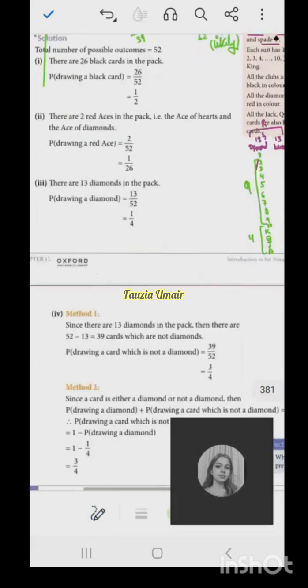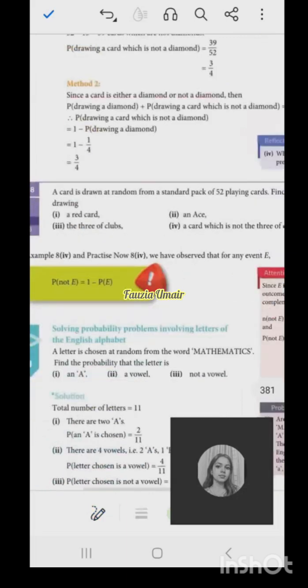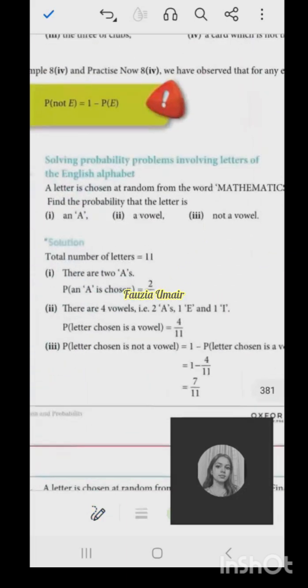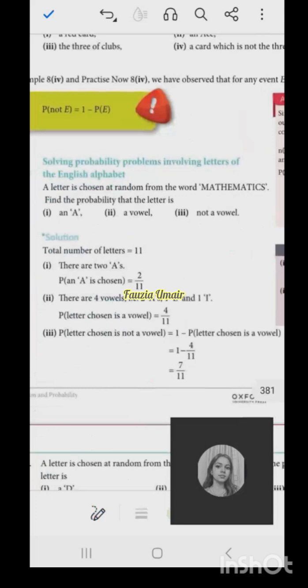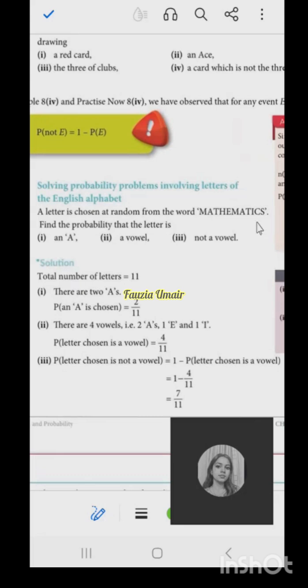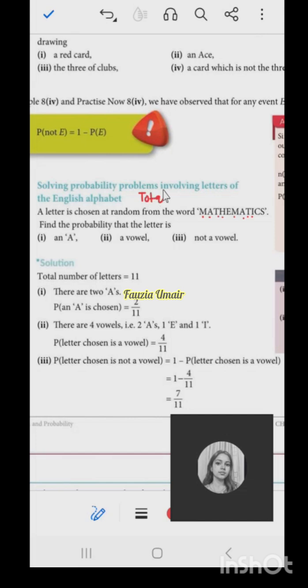All right, let's move on to the next question. So look at this one. This is probability. A letter is chosen at random from the word mathematics. Find the probability that you will pick an A. So first of all, how many total outcomes are there? कितनी outcomes are total? Let's count them. 1, 2, 3, 4, 5, 6, 7, 8, 9, 10, 11. So what are the total outcomes? 11.